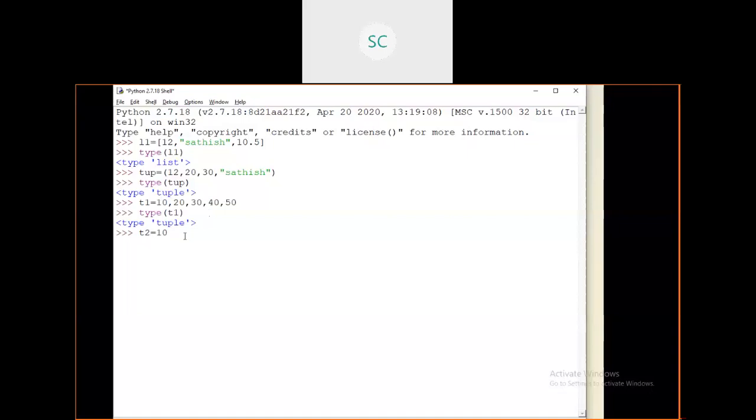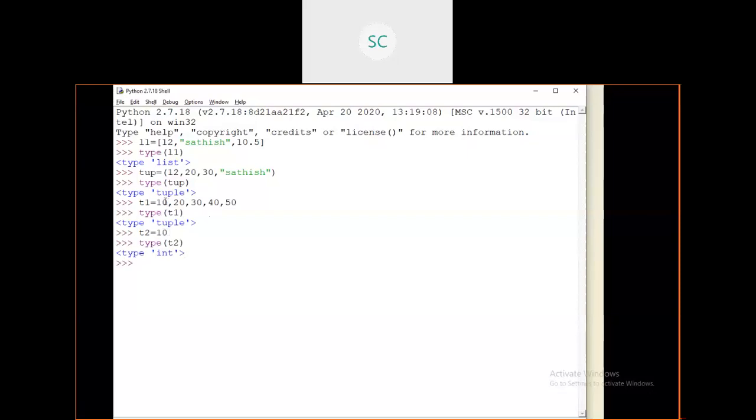Now will it take it as a tuple or as an integer value? That is the point. Let's see. Suppose I check this t2 type. See, now it is taking int.